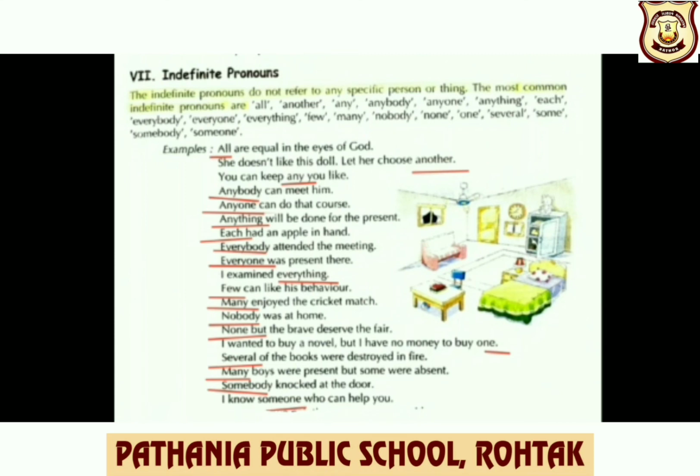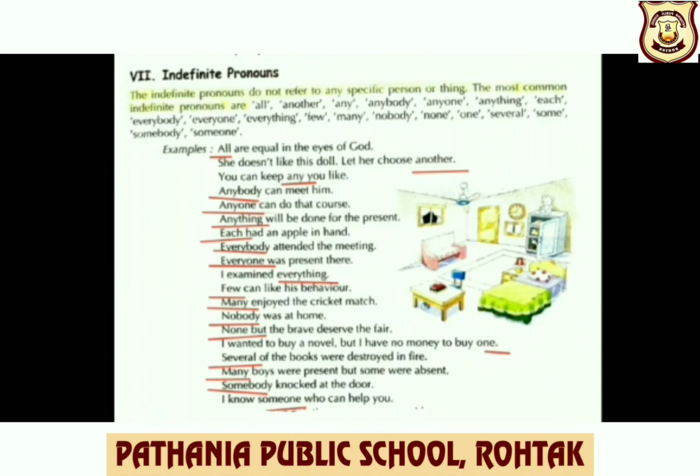Similarly, you can see in other examples also, children. She doesn't like this doll, let her choose another. So it can be any other, not the specific one. You can keep any you like. Anybody can meet him.